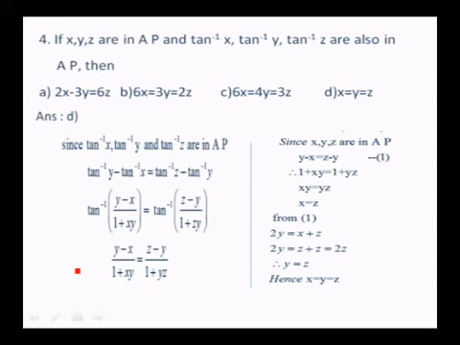Once again, from y minus x is equal to z minus y, we get 2y is equal to x plus z. Substitute z in place of x, since we got x equal to z: 2y is equal to z plus z, so 2y is equal to 2z, so that y is equal to z. So x equals z and y equals z implies x is equal to y equals z. So the correct option is D.